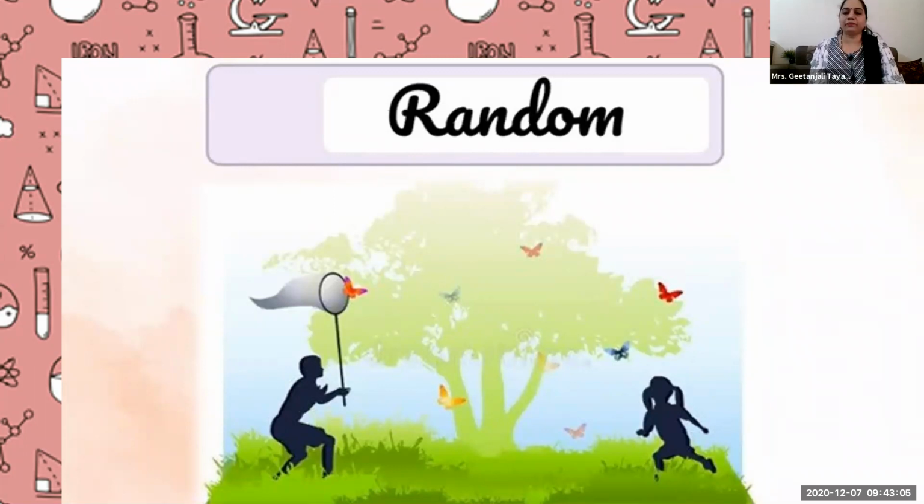Some more examples? Sometimes this butterfly can move left to right, up, down, any direction.